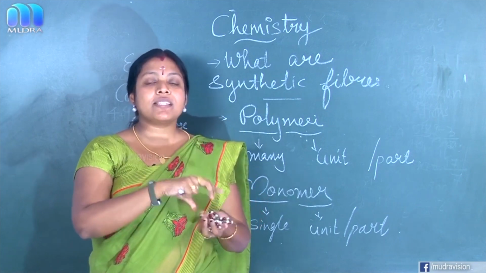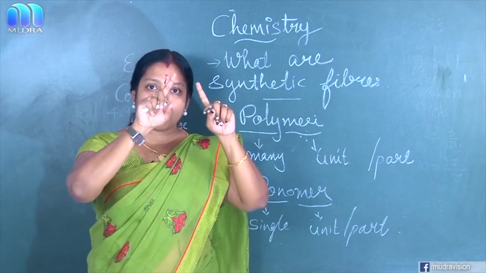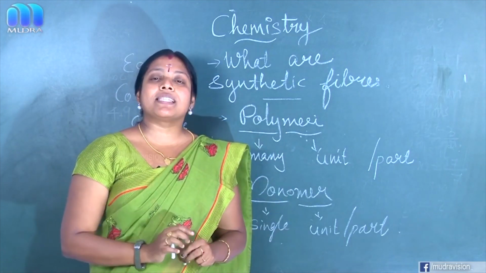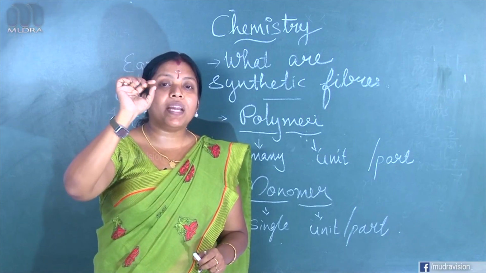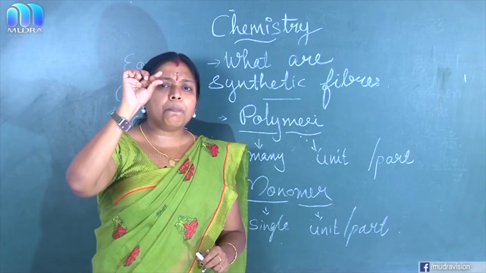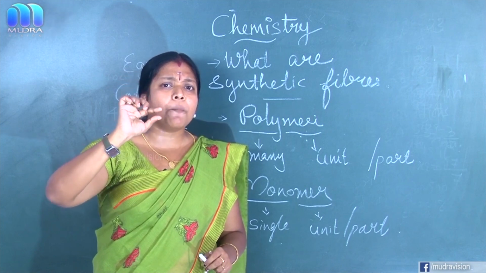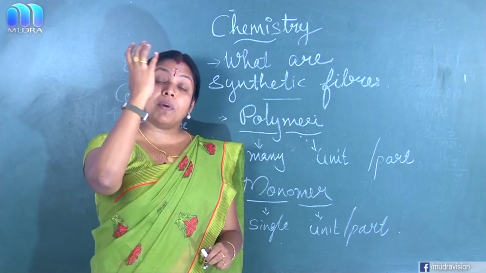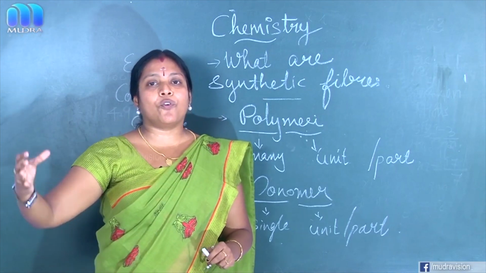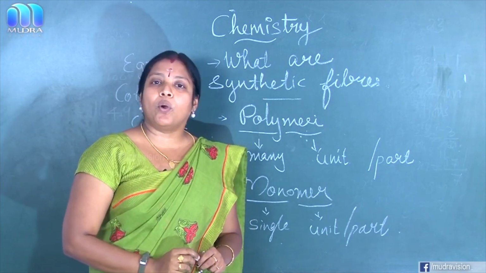Clear? From this, it is understood that a polymer is a long chain which is made by smaller subunits or repeating subunits. The repeating smaller unit or subunit, we can call it a monomer, and so many monomers are grouped together to form a long chain called a polymer.